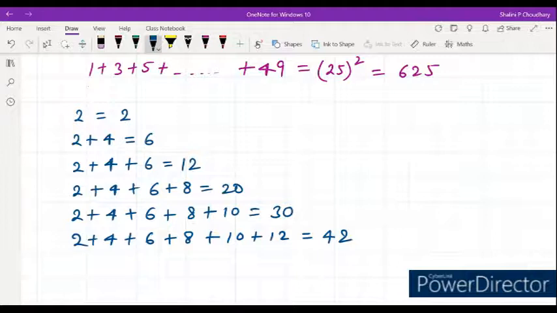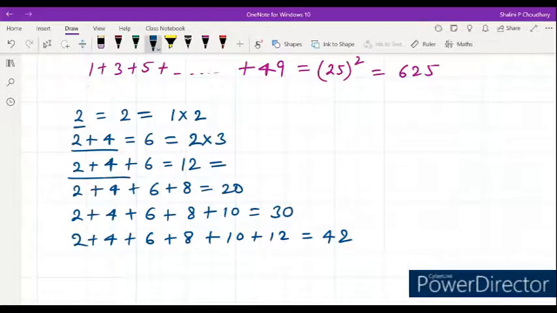Okay, now see what we have to do. How many numbers are there here? Only the first one even number, right? One even number multiplied by 1 plus 1, that is 2. The first two even numbers: the sum will be 2 even numbers multiplied by the successor, that is 3.